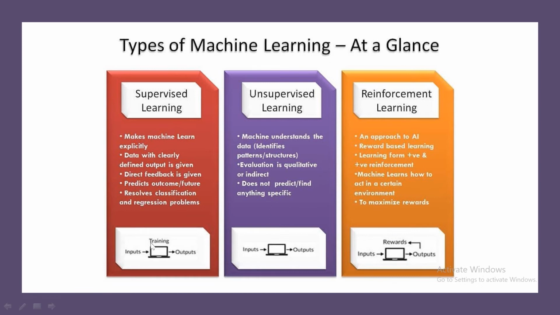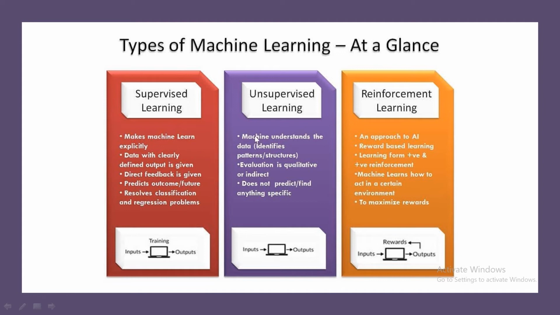It will make predictions based on the historical data or already available training data, which we call training data. Making use of the training data, it will learn some concepts, some model, some mathematical functions, or some pattern. After learning, if you give any new input, it will predict what the output must be. It resolves classification and regression problems.